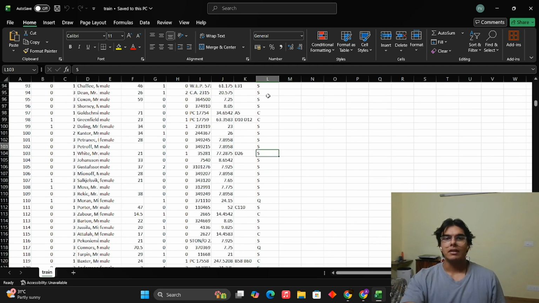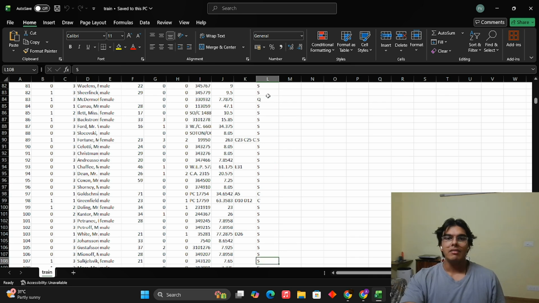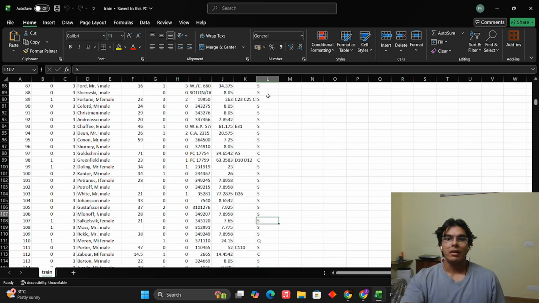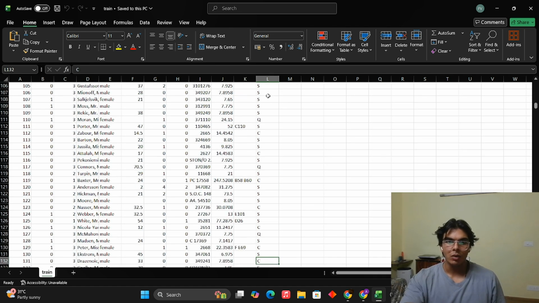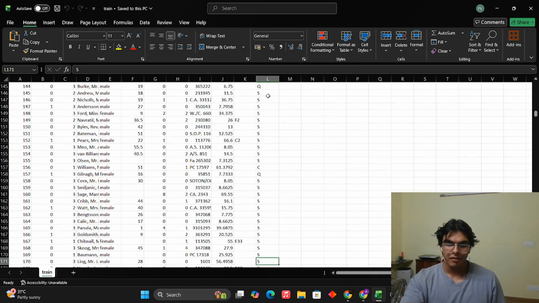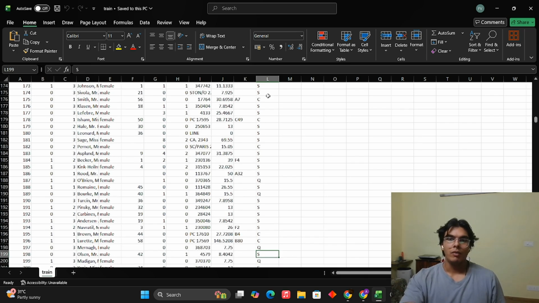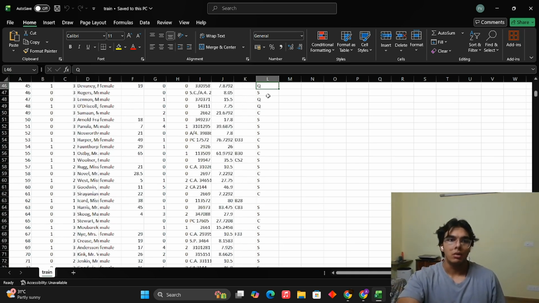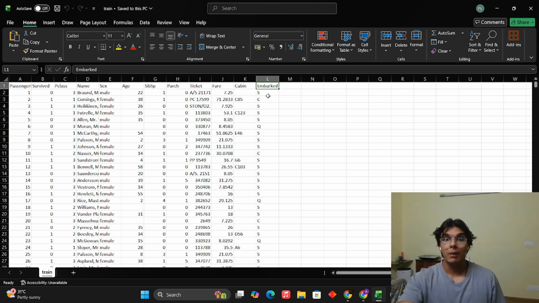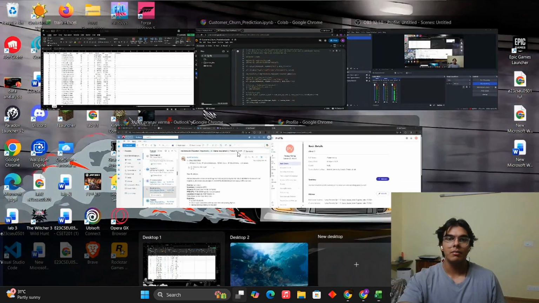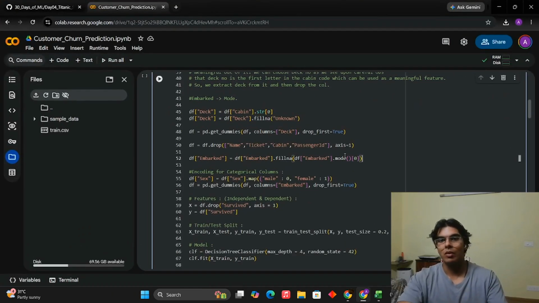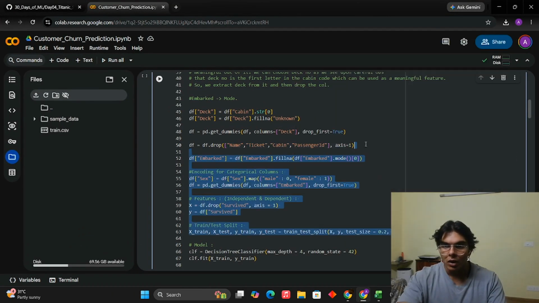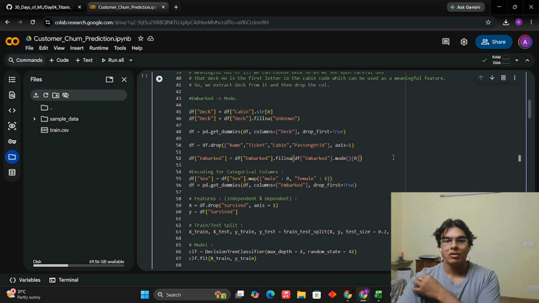So how to deal with it? Very simple. Whenever you deal with a feature like this, where most of the values are repeating, you see how many S are coming in here. So many S, then so many C's, so many Q's. So what we do is we replace the missing values with the most frequent value, which means the mode. The mode is the most frequent value. It's a basic statistical term. Out of mean, median, mode, this is the mode that we're using. This is how we do it. This right here. So embarked, the missing values are replaced with the mode.